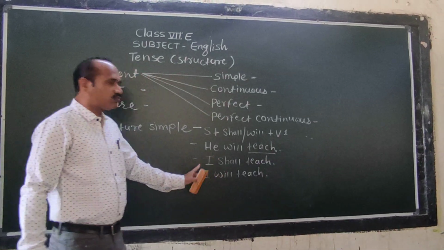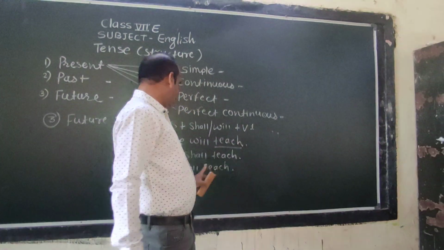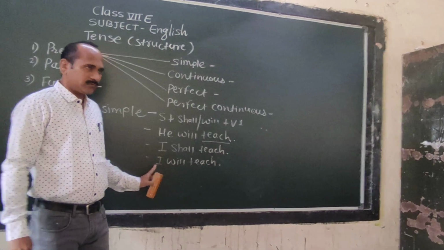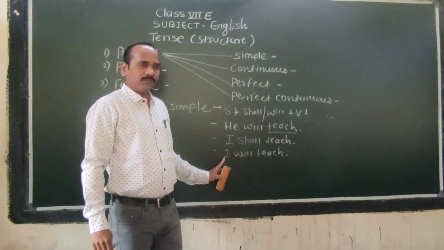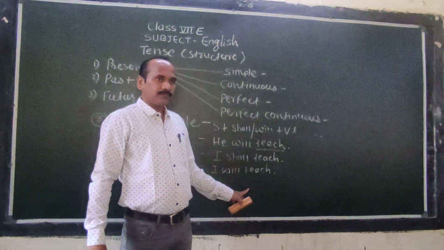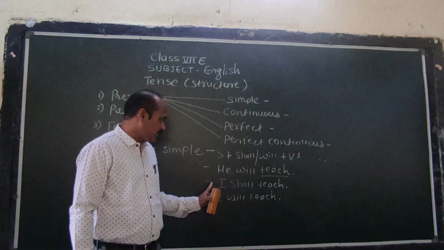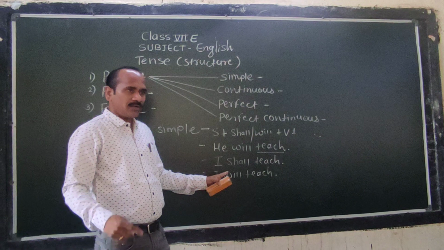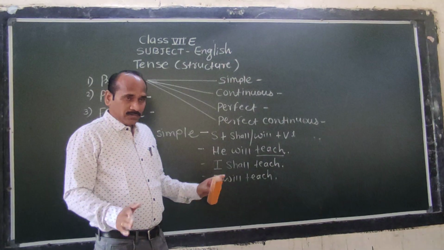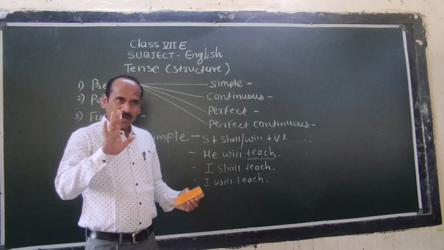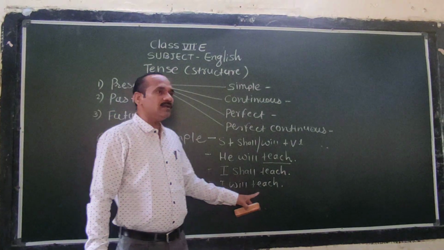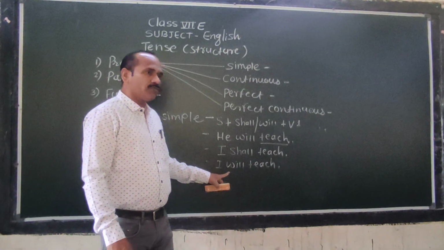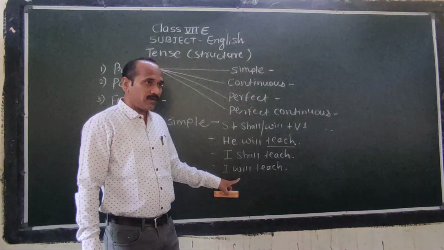So what is the difference between these two sentences, I shall teach and I will teach? Who can tell? These sentences are not the same. Anybody? Okay, I will tell you. I shall teach means there is no certainty. It is not 100% confirmed that I will teach you. But in I will teach, there is certainty. In shall there is futurity and in will there is certainty. Definitely I will teach you.